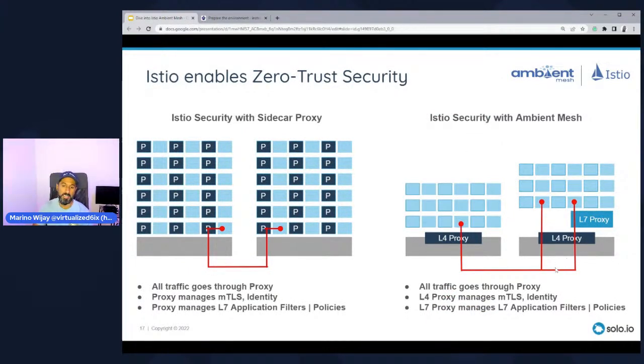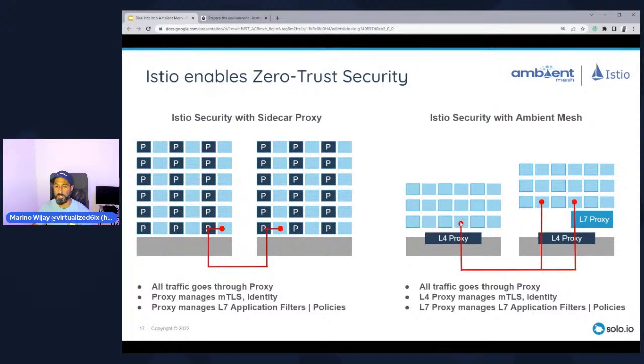In fact, there's a couple of considerations here. Now, the sidecar itself, because it's Envoy based, uses both layer 4 and layer 7 capabilities. But in Ambient Mesh, that functionality gets split out into two kinds of proxies. One called the L4 proxy, which is the ztunnel that I've briefly mentioned. And then something else called the layer 7 proxy, which is something known as the waypoint proxy.